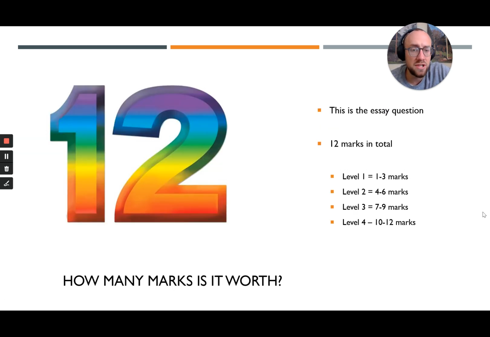So this question is out of 12. Level 1 is 1 to 3 marks, level 2 is 4 to 6, level 3 is 7 to 9, and level 4 is 10 to 12. It is the question with the joint most marks on the American paper.